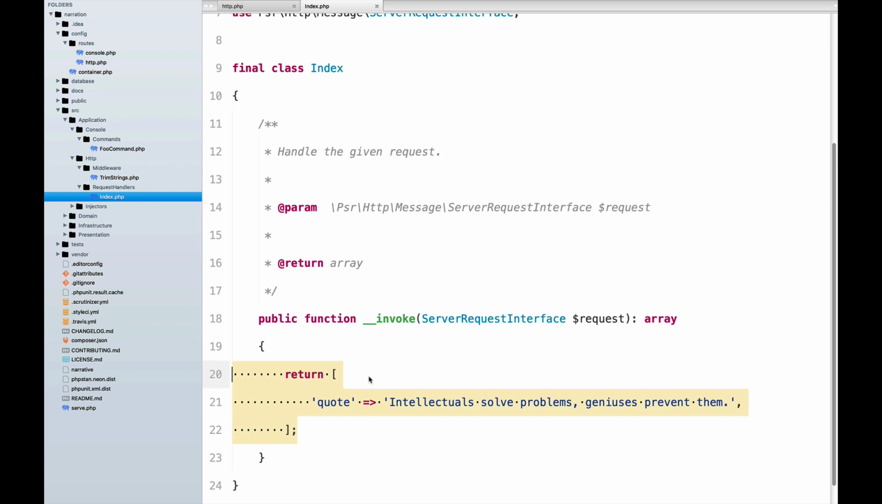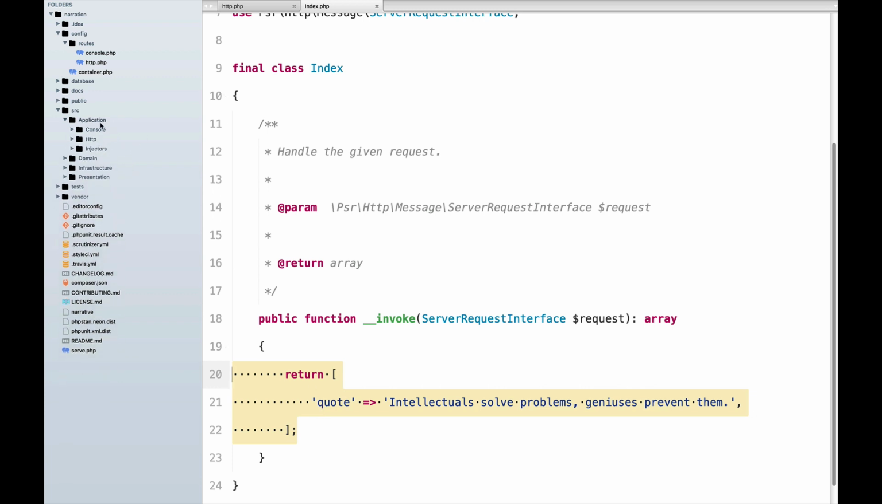Behind the scenes, I'm converting this array to a JSON response, and I may change this in the future because it seems to me that it's kind of some magic behind the scenes. But anyway, this will be converted to a JSON response automatically. All right. So HTTP layer, console layer, and injectors on the application folder.